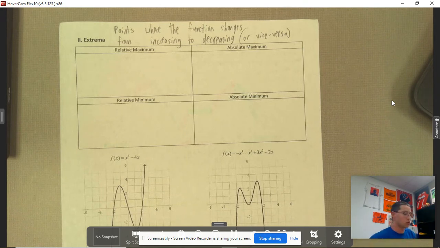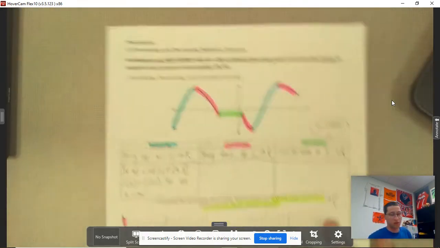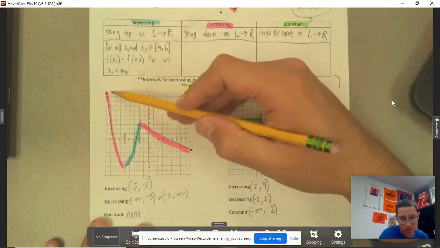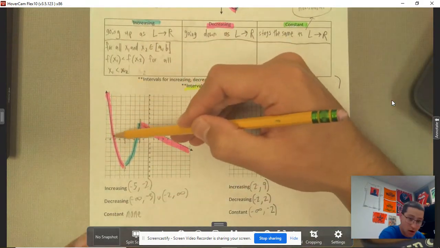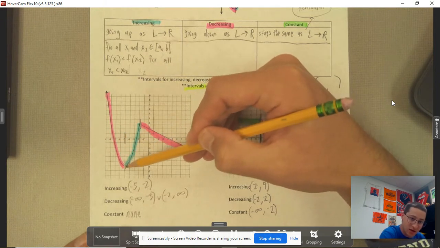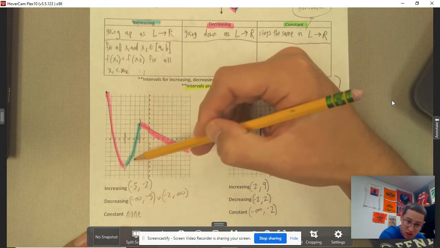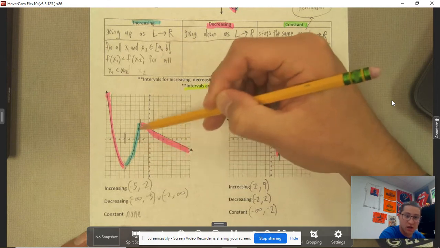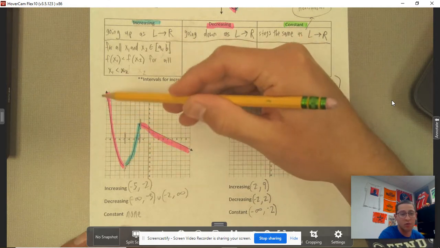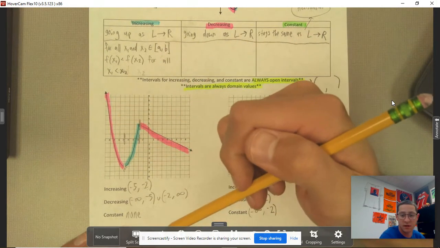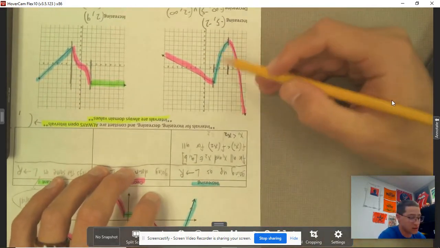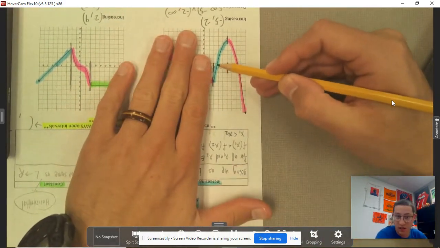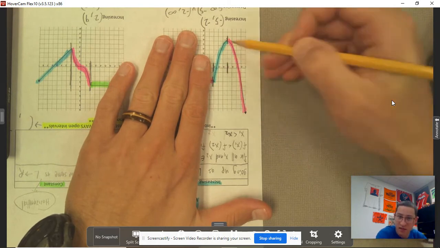Let's just look at a quick example. Notice on this original, from this first example, I am decreasing here, and then I've got a minimum, because I just now changed to increasing. So you're going to end up with a minimum when you go from decreasing to increasing. What if you flipped it around? What if the function looked like this? You are now increasing, now you're decreasing. Well, that's a maximum.